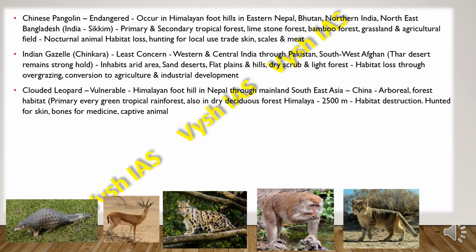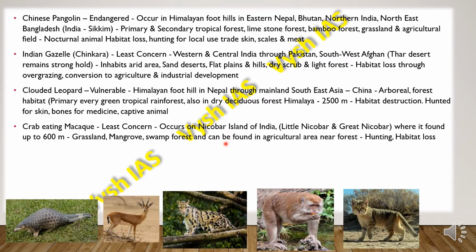Then we have the clouded leopard. The clouded leopard is vulnerable, and they are found on the Himalayan foothills in Nepal through the mainland and Southeast Asia, which is in China. They are arboreal, living in forest habitat and primary evergreen tropical rainforest, also in dry deciduous forest in the Himalaya. This is the entire Himalayan region, and they are usually found at 2500 meters altitude. They face habitat destruction, and they are hunted for their skin, bones for medicine, and they are also kept as captive animals.